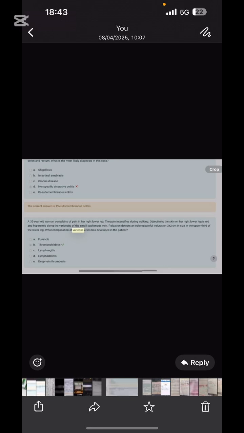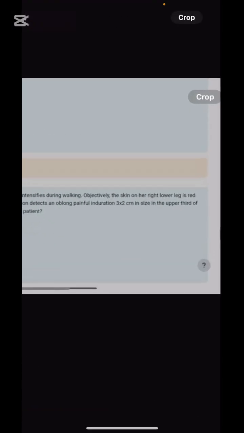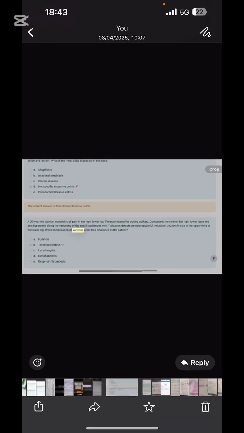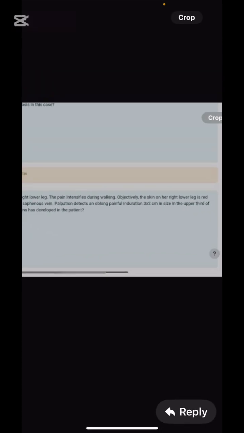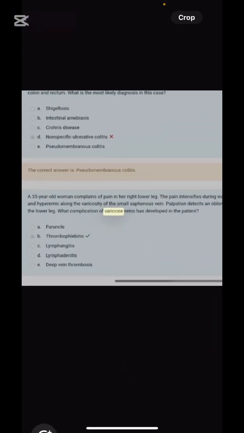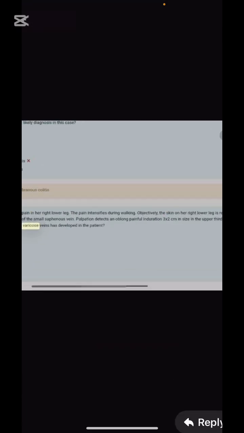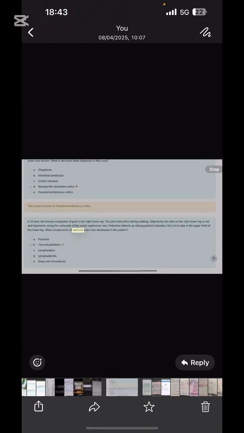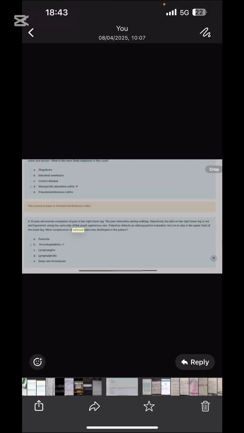A 35-year-old woman complains of pain in the lower leg. Pain intensifies during walking. Objectively, the skin on her right lower leg is red, hyperemic along the varicosity of the small venous vein. Palpation detects an oblong painful induration 3.2 in size in the upper third of the lower leg. What complication of varicose vein has developed in the patient? Thrombophlebitis. They have given the size as well. So when they give the size in the question, what will you mark? Thrombophlebitis, sir. The onset is not given, but you can consider it, right?